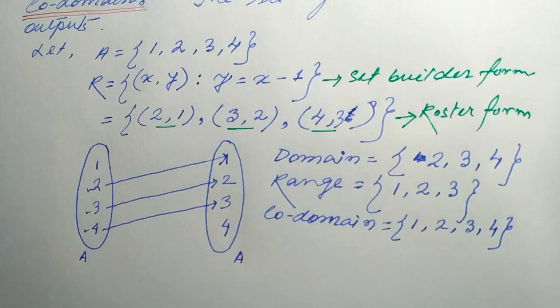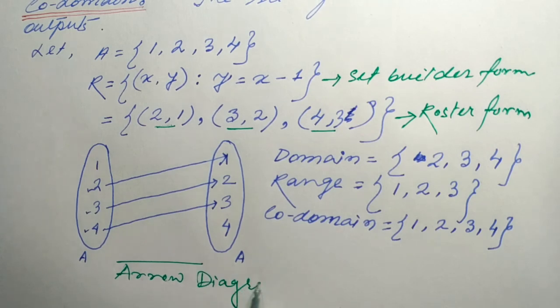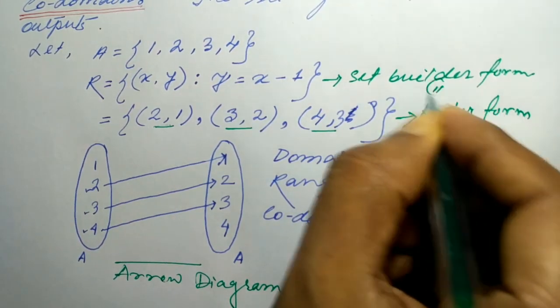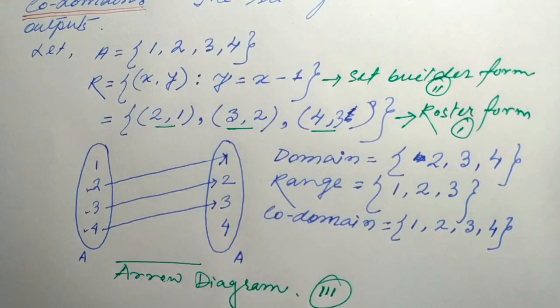And when we represent a relation with arrows, this is called an arrow diagram. So a relation can be written in three forms: number 1, roster form, number 2, set builder form, and number 3, arrow diagram.